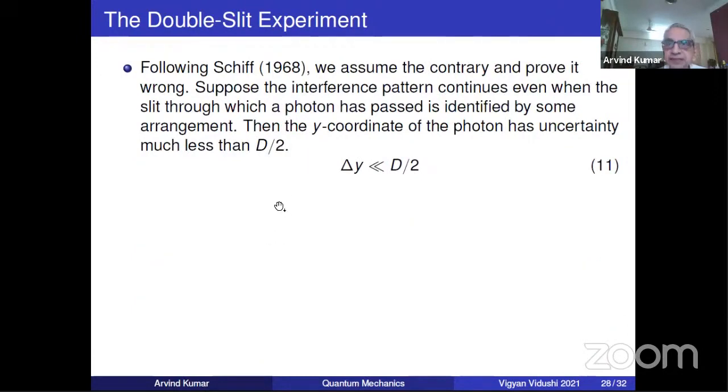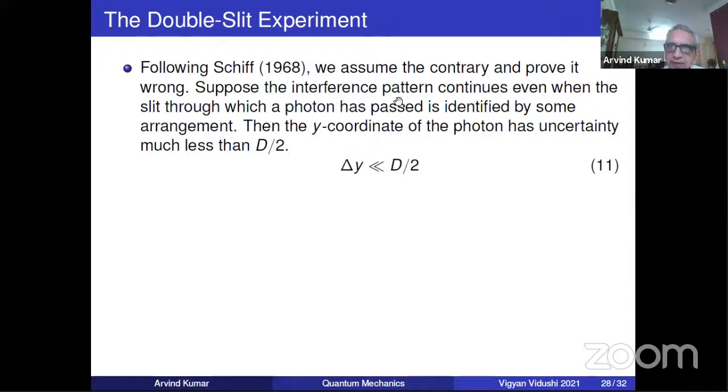using an argument that, supposing we have determined the slit through which the photon has gone, and we insist the interference pattern will still be there. It will still be there. So your idea that it depends on what you do, that it acts like a wave, is nonsense. Supposing I say, because the photon is either a wave or a particle, it will act like a wave no matter whether you close one slit or you don't. So let's give this counter argument.